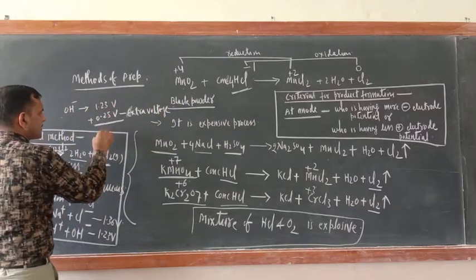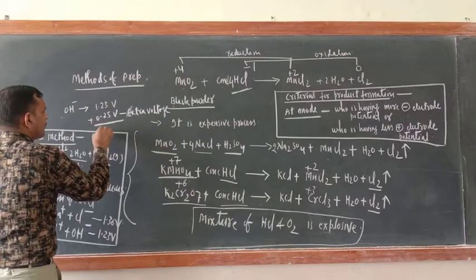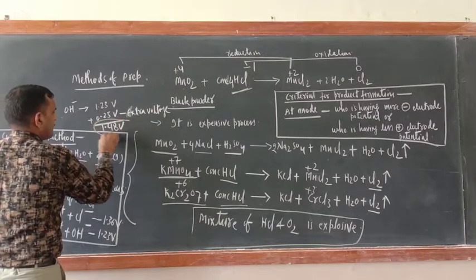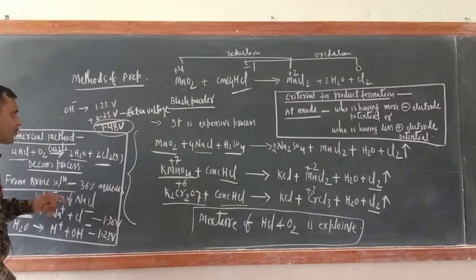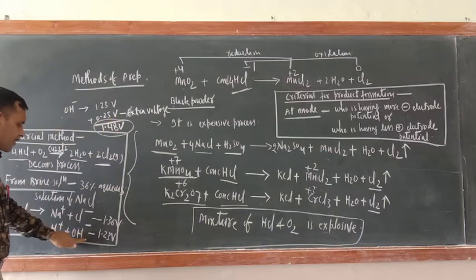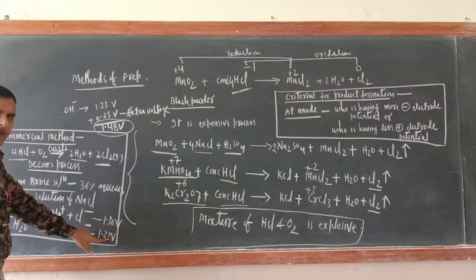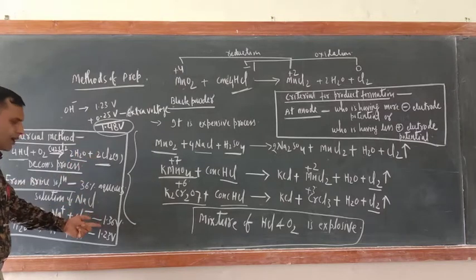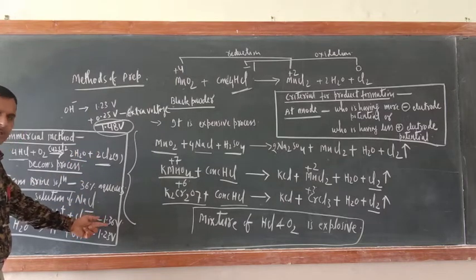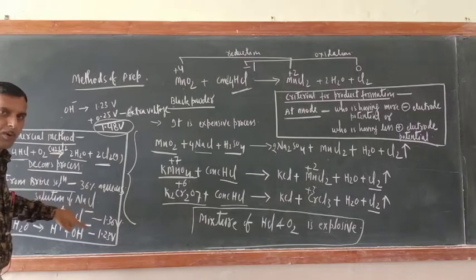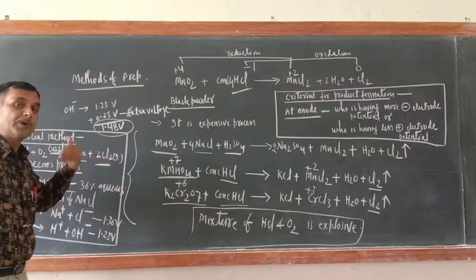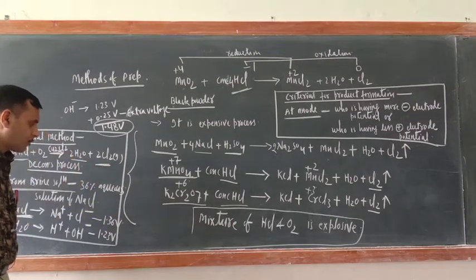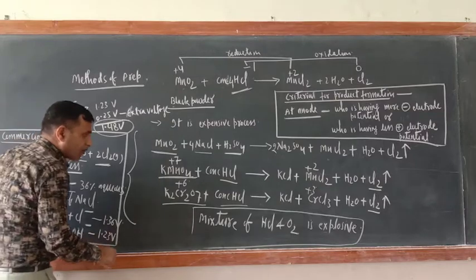So if you add this, this will be equal to 1.48 volt combinedly, including the extra voltage. Now OH requires voltage equal to 1.48 rather than 1.23. So now it is exceeding the chlorine electrode potential, that is 1.36 volt. So now instead of OH, according to the rule OH negative should have gone, but now who will go? Cl negative will go.